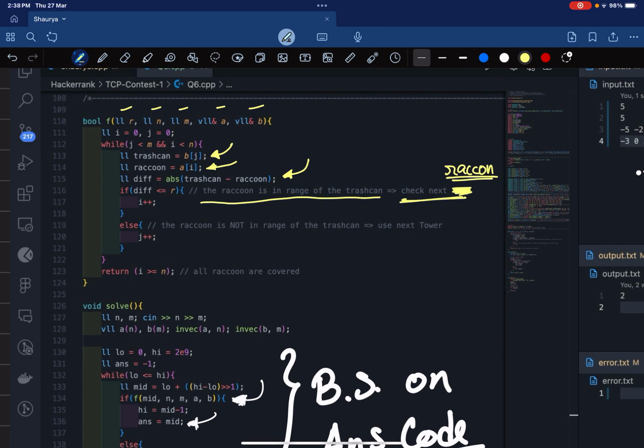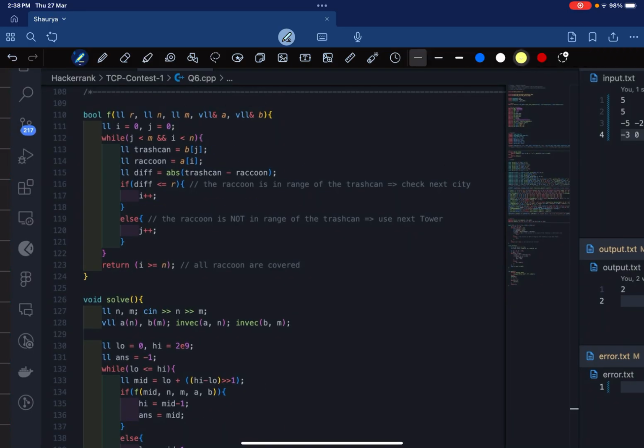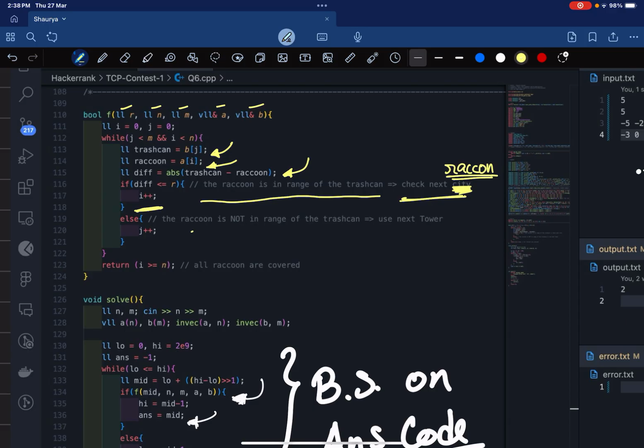right? So check the next raccoon now, and we will increase our pointer to check the next raccoon. The pointer will now point to the next raccoon. And here, suppose the raccoon is not in the range of the trash can, then we will check the next trash can. Hence we will move our j pointer. At the end, if all raccoons are covered, that means i is greater than or equal to n, then we will return true, and else we will return false.